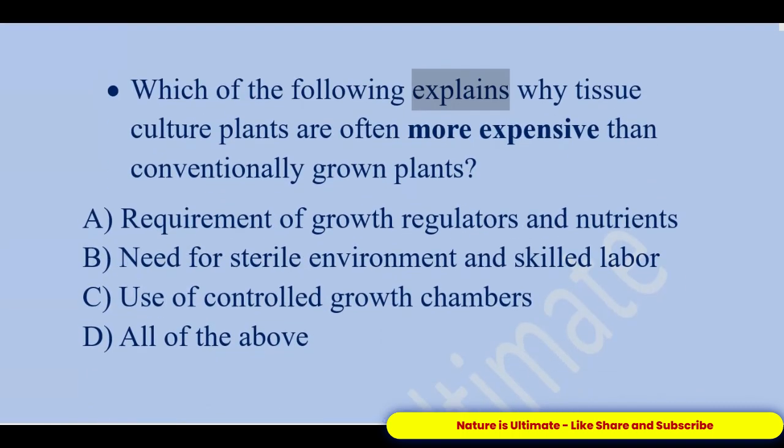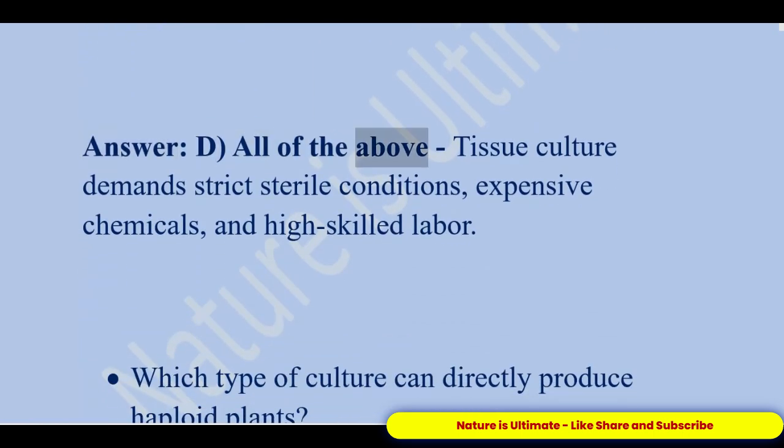Which of the following explains why tissue culture plants are often more expensive than conventionally grown plants? A. Requirement of growth regulators and nutrients. B. Need for sterile environment and skilled labor. C. Use of controlled growth chambers. D. All of the above. Answer: D. All of the above. Tissue culture demands strict sterile conditions, expensive chemicals, and high-skilled labor.